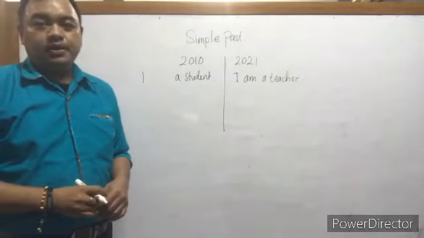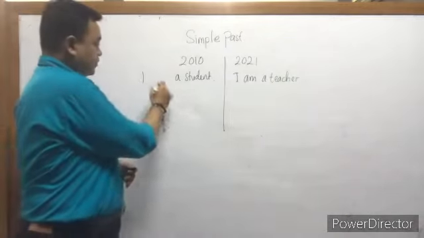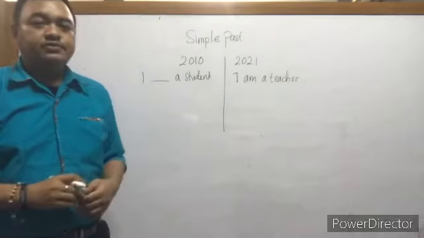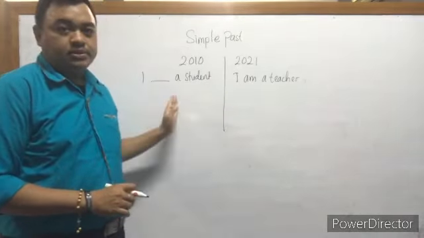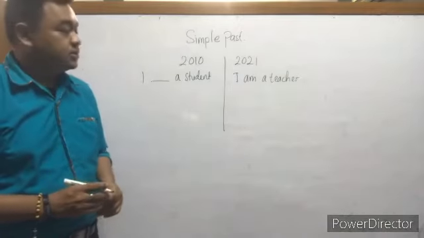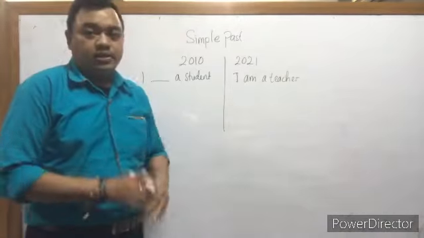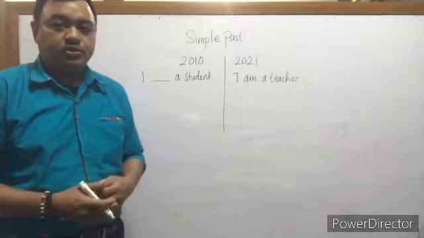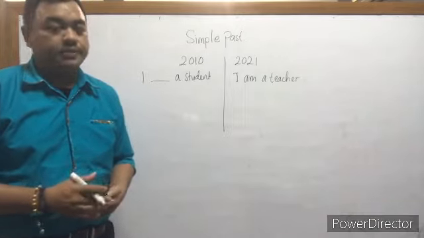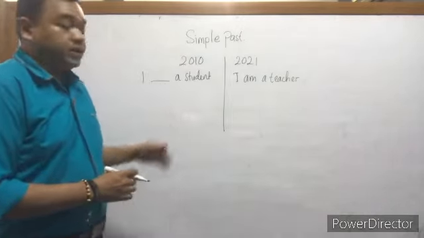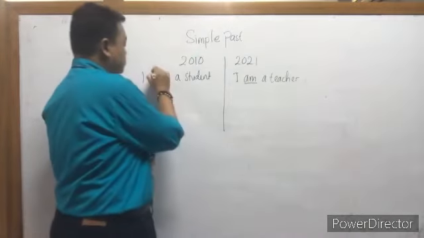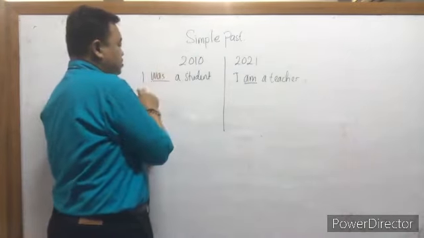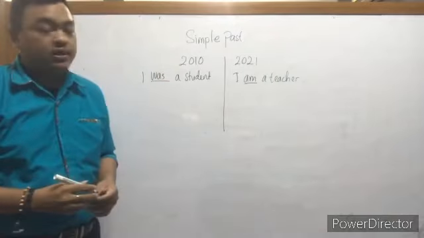I was a student. Okay, so this is the difference between present and simple past. So I am a teacher now. In simple present, I am a teacher. But in the past, we can change am into was. So I was a student in 2010.